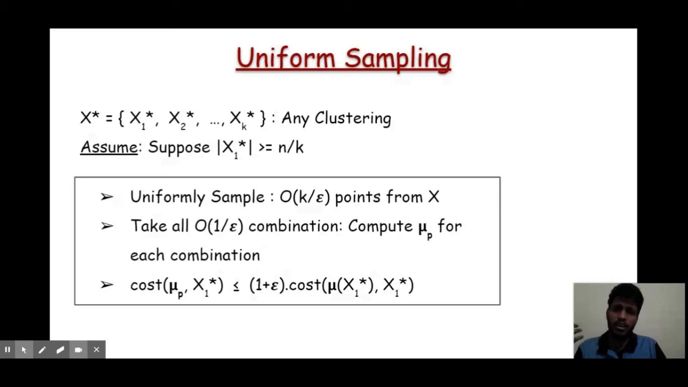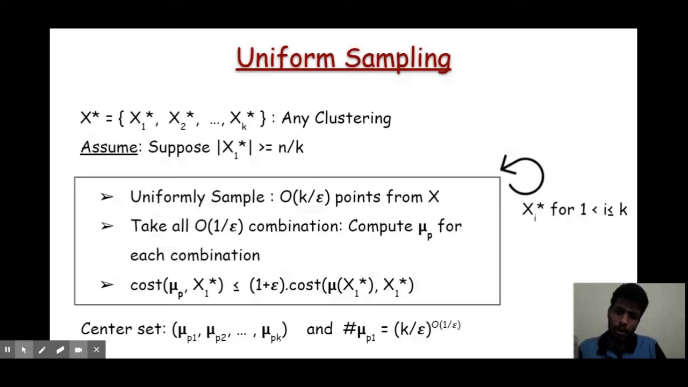Now this was for x1 star. Suppose all the clusters have roughly the same size. We can repeat this process for every cluster and obtain a center set which gives a 1 plus epsilon approximation for the entire clustering.